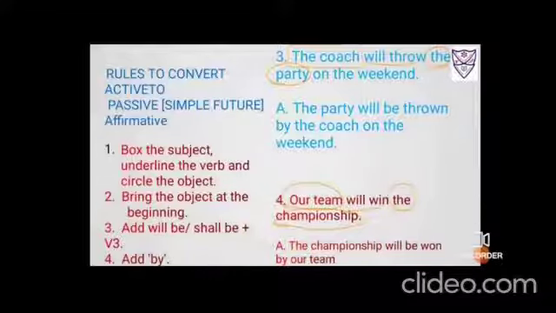So it will be will. After adding will, you have to add be. Then bring the verb to its third form. Win, won, won. So will be won by, add by, and then take that subject to the end, that is our team. So it becomes the championship will be won by our team.